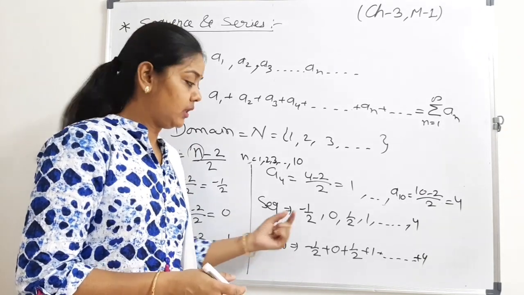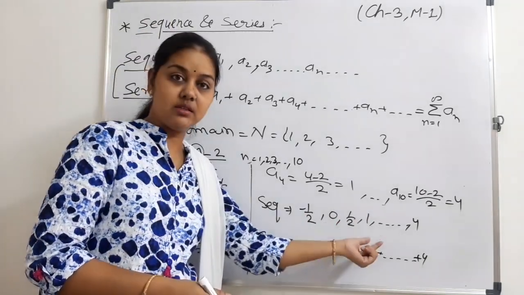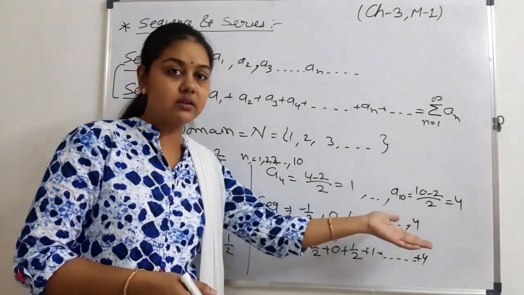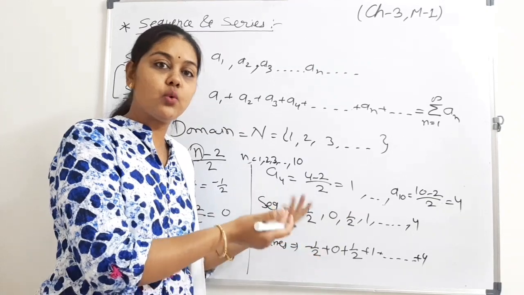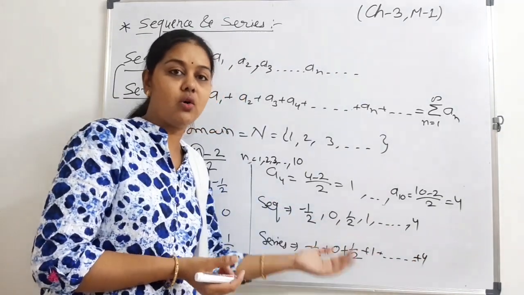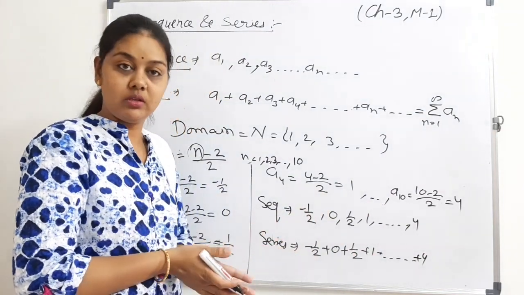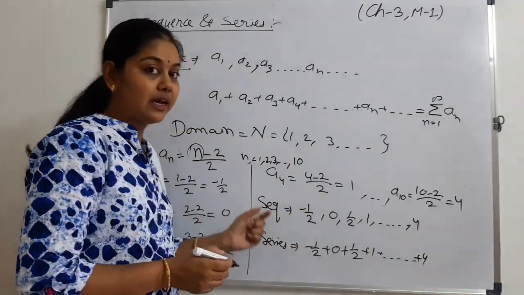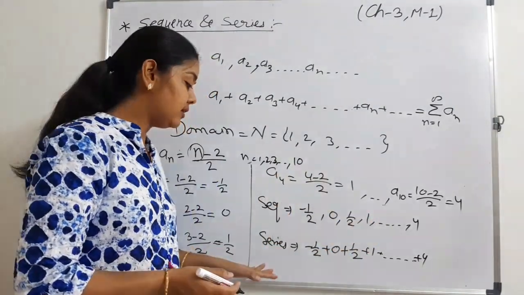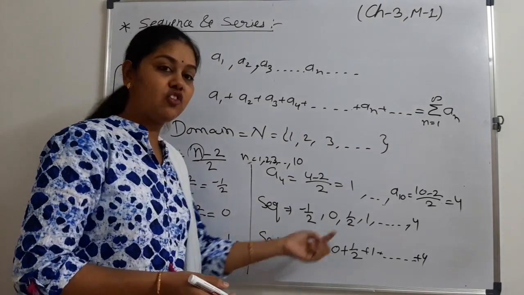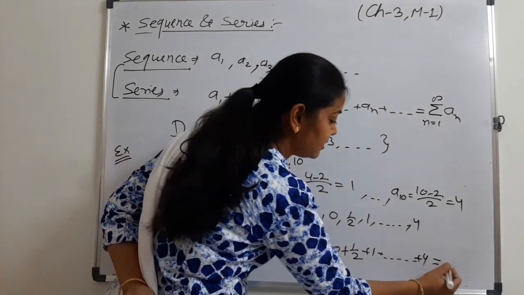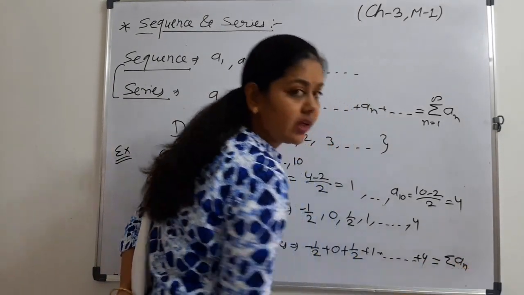Is it clear? Each member is called a term. If we have infinite terms, then that is called an infinite sequence or infinite series. If we have a finite number of terms, then that is called a finite sequence and finite series. In the sequence, we write each term separated by a comma, and in the series, we write each term with an addition sign. That can also be written as the sum of a n.